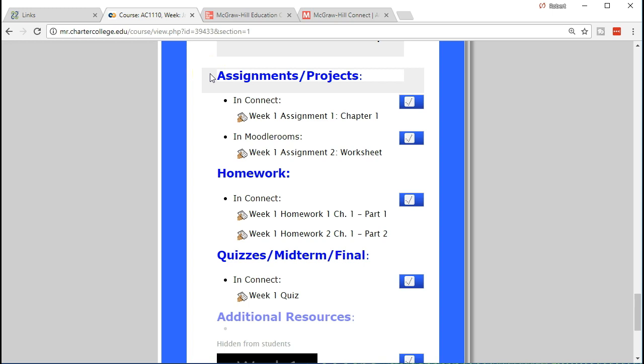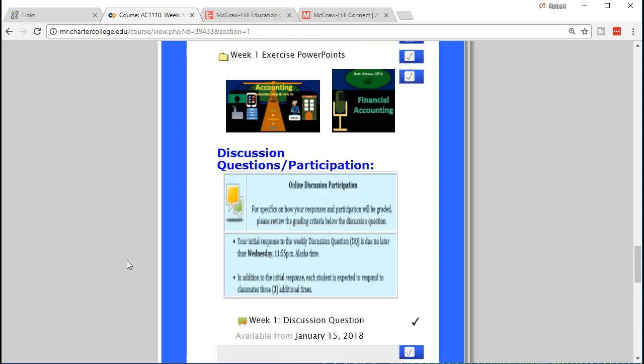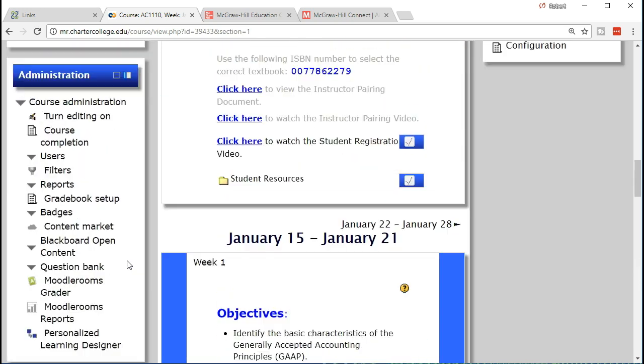Therefore, if you run into a time constraint, take the quiz, make sure you pick up some points. Even 10% is better than a 0 on the quiz. We don't want to get a 0 on the quiz. So take it even if you're not feeling totally prepared for it, and then go back and see if it's possible to pick up any homework and assignment late work, in order to pick up the most credit, knowing that anything done late will be marked down in accordance with Charter College policies.